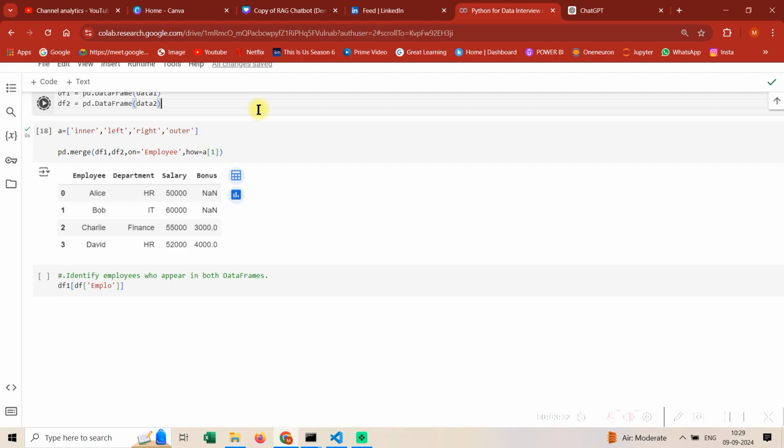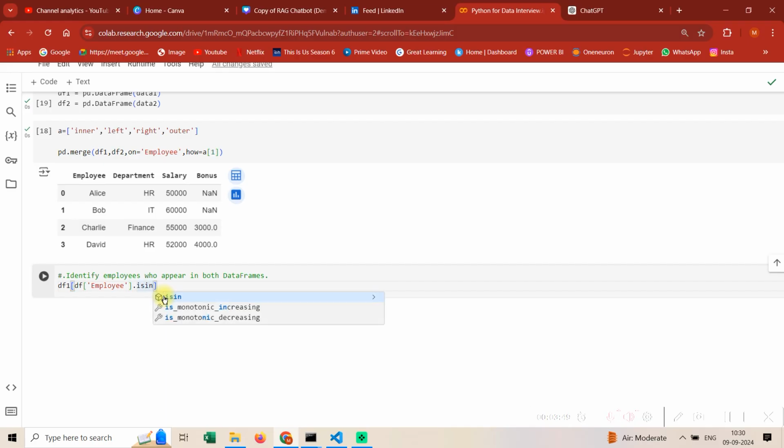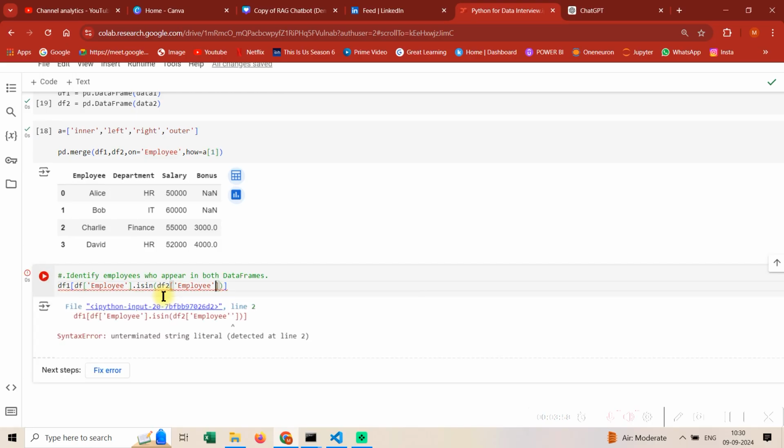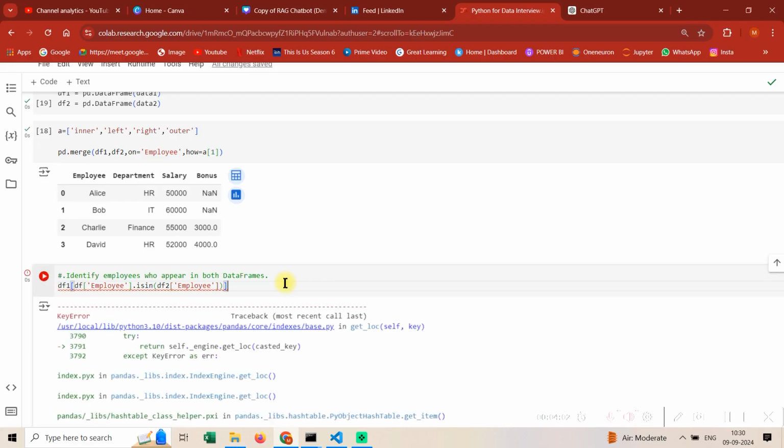Okay, so let me just run it again. I hope I have the data frame context. Yeah. So I would do this, employee, and then the next thing is, how would I do it? Is in. So this should be is in. That means this should be containing values of what? Of df2 employee. Let's just see. Will this work?